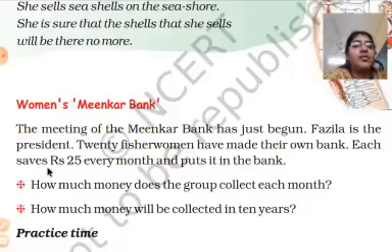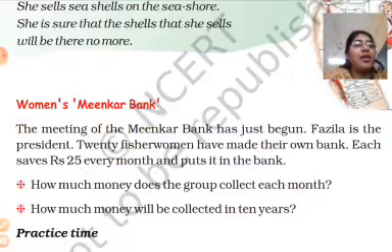Each saves rupees 25 every month and puts it in the bank. So one woman saves 25 rupees every month. Similarly, all the 20 fisherwomen save 25 rupees each every month in this bank.